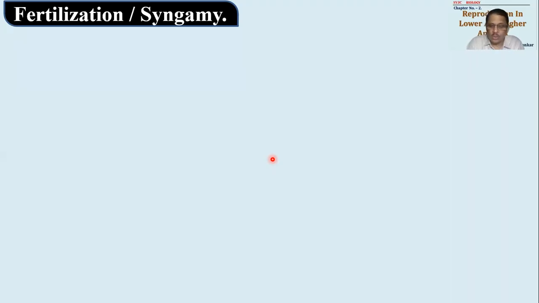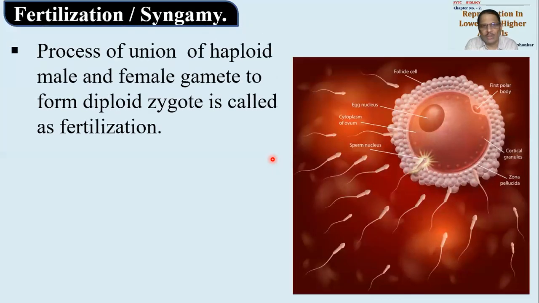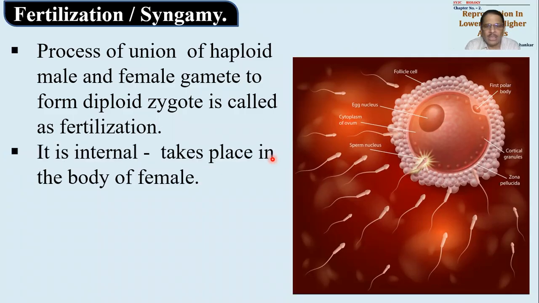Fertilization, you must know, it is also called as syngamy, is a process of union of male and female gametes. Okay. It's a very fantastic view as to how the fertilization is taking place. So remember it very well. Now, fertilization का definition हम लोग देंगे, union of male and female gametes. Of course, male gamete is haploid, female gamete is also haploid. So union of haploid male gamete and haploid female gamete, so as to form diploid zygote, will be called as fertilization. Fertilization in case of human and all mammals is internal, means taking place in the body of female. So okay, जिस बॉडी के अंदर फर्टिलाइजेशन होता है उसको फीमेल बॉडी कहेंगे. That's how we can say.